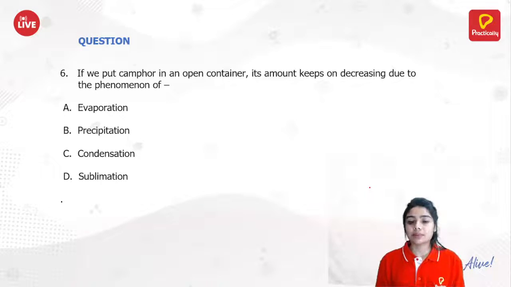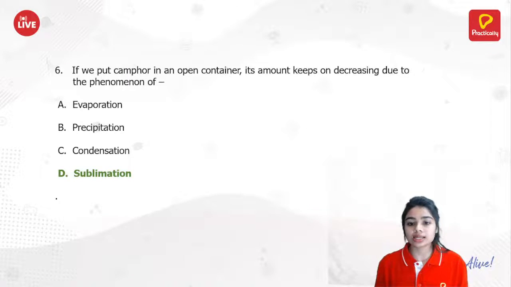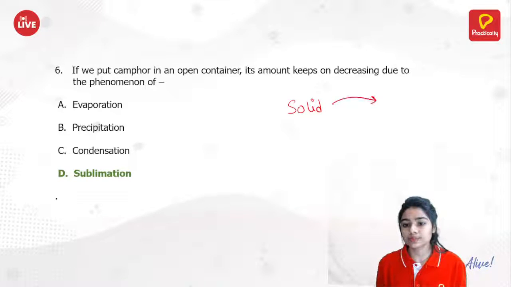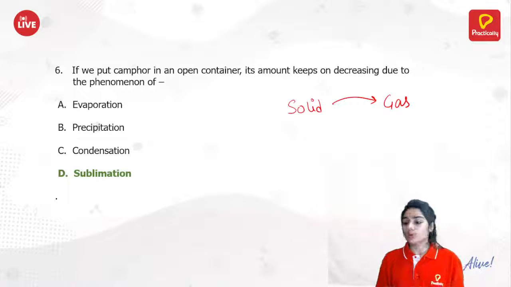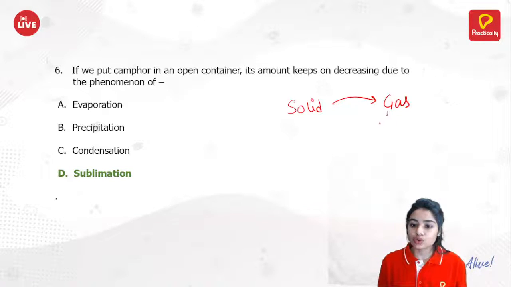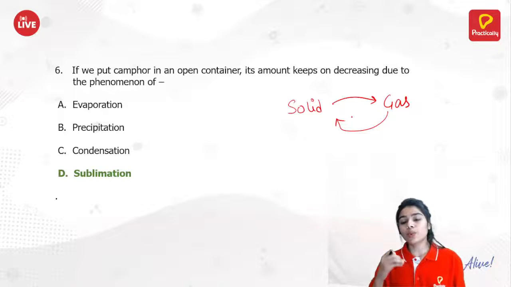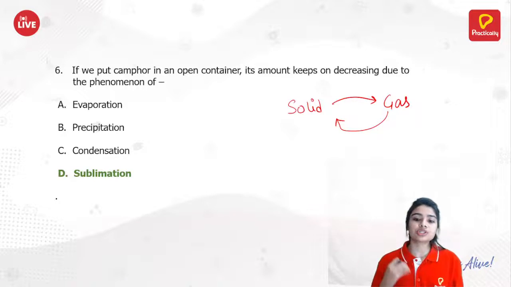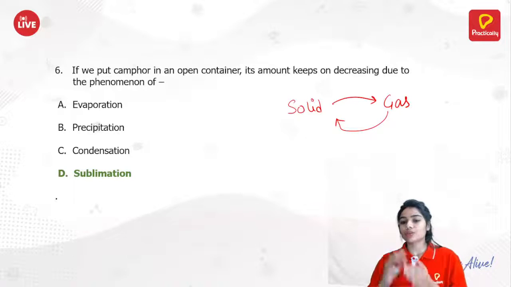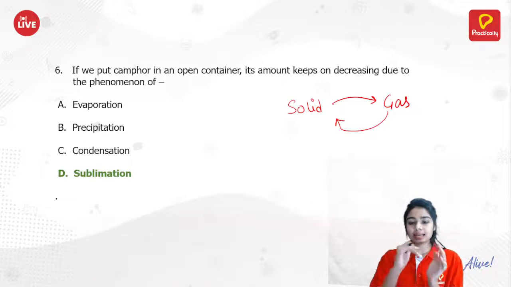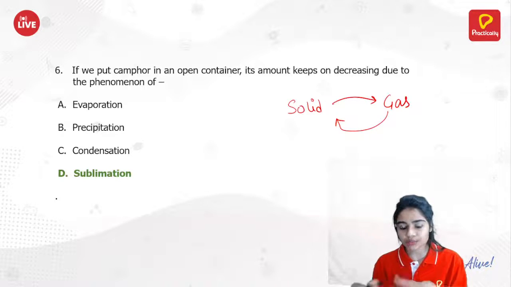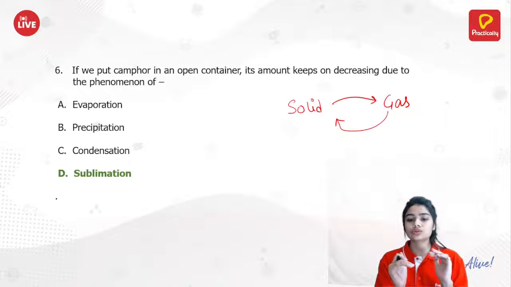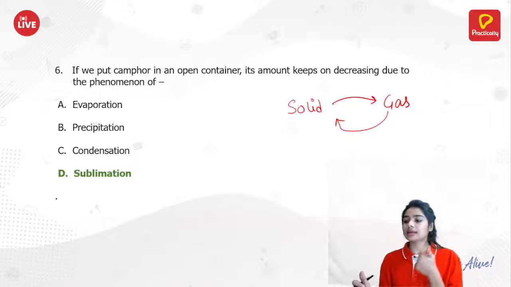Sublimation. Why sublimation, and what is this sublimation process? Sublimation is converting solid to gas, and you also find gas to solid. But the more appropriate word for gas to solid is deposition. So basically we say solid to gas is sublimation and gas to solid is deposition. If you say both solid to gas and gas to solid are sublimation, then it's also correct.